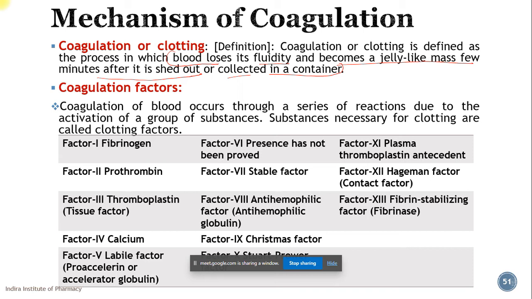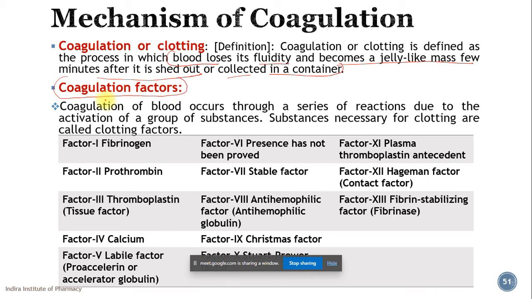And when this conversion happens, that is fluid to semi-solid or gel-like substance, this is called coagulation or clotting process. This process is facilitated by a variety of coagulation factors which are there